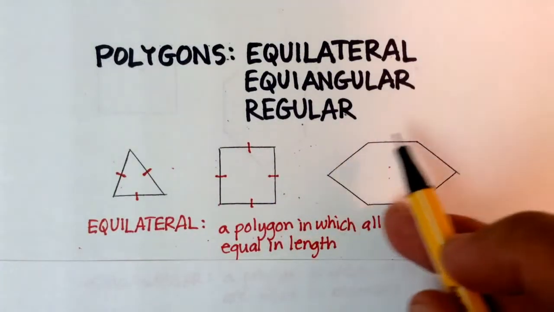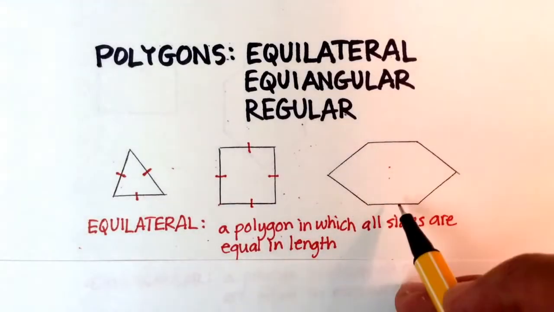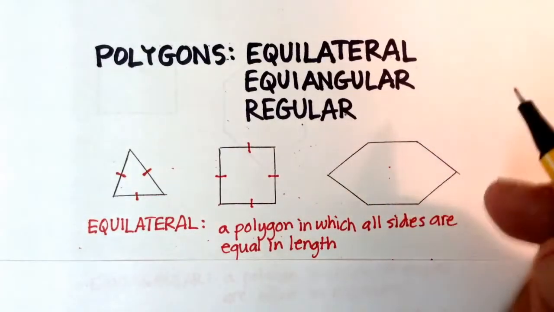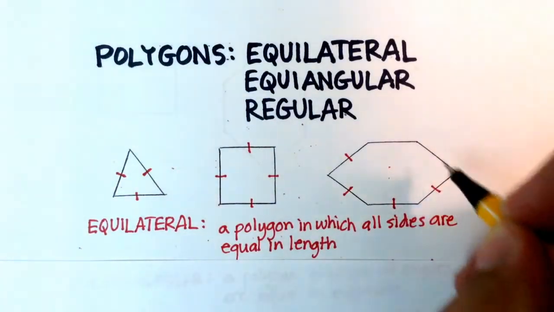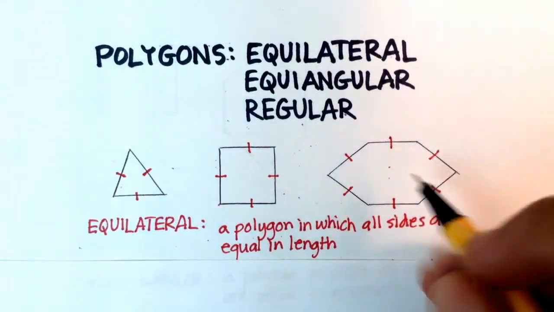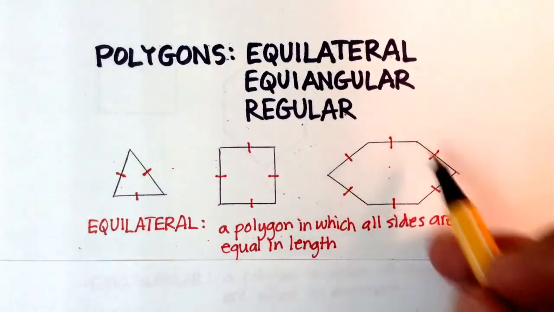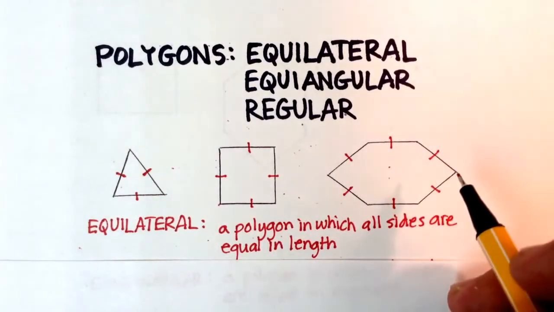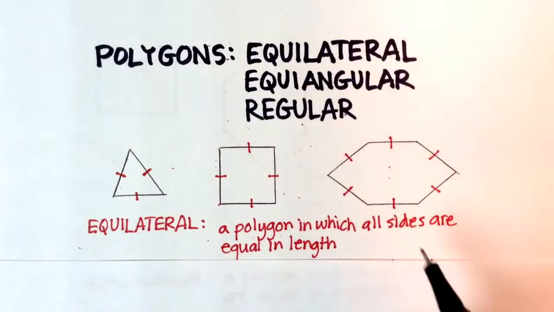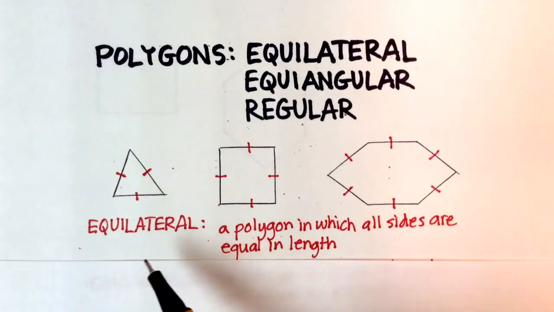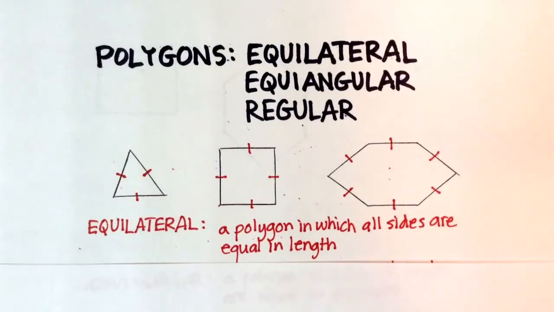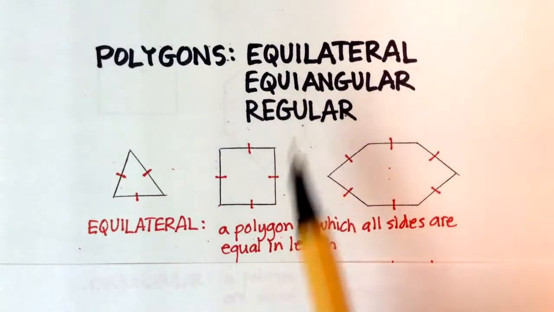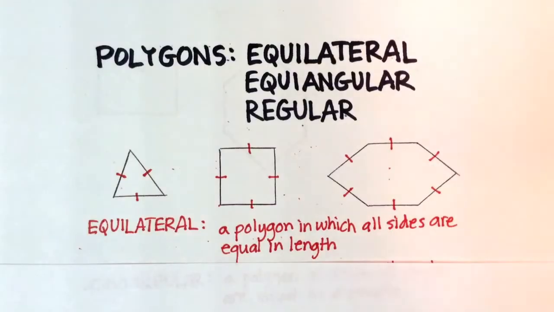Now let's move to this one here, which has 1, 2, 3, 4, 5, 6 sides. And do you remember what that's called? A six-sided figure, right? This would be an equilateral hexagon. Hexa meaning 6. So again, just real briefly, equilateral just means basically all equal sides. Okay, now let's go to the next definition, equiangular. And again, you can probably figure that one out.